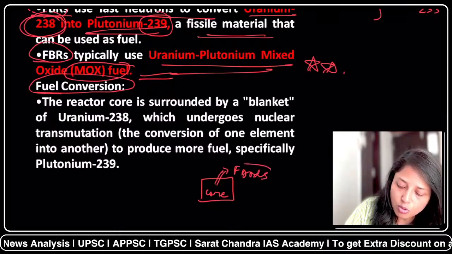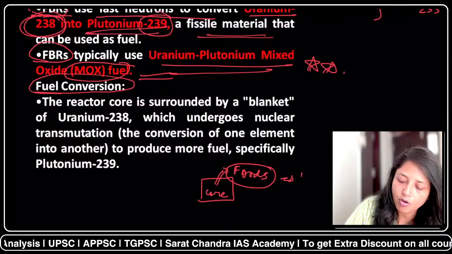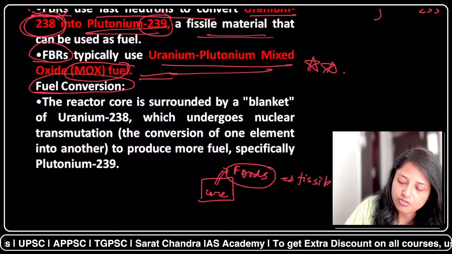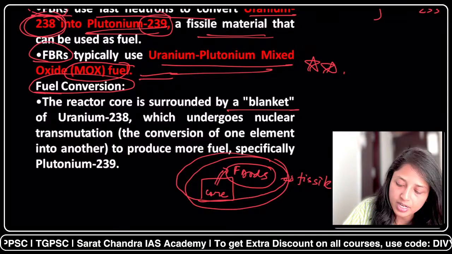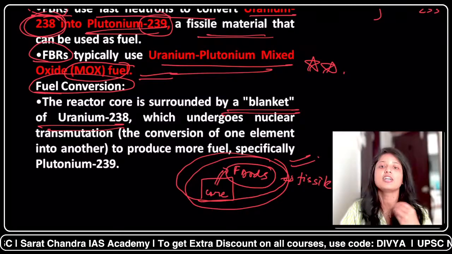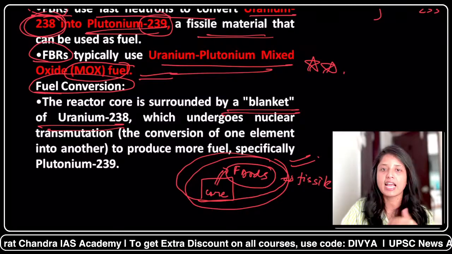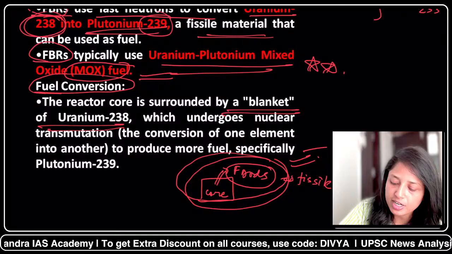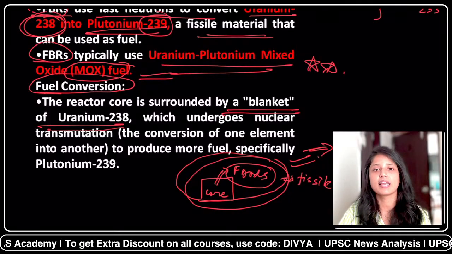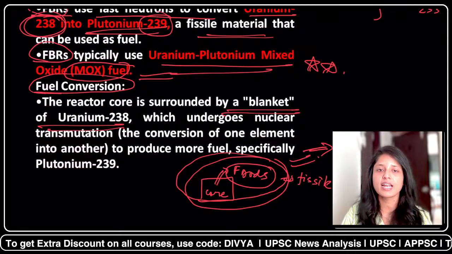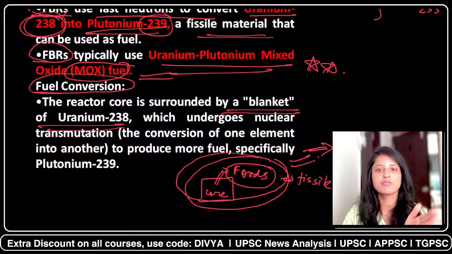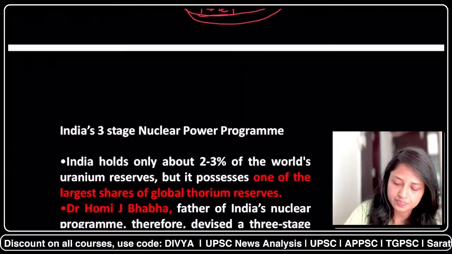These fuel rods will be made of the fissile material, and this fissile material will be covered by a blanket, and this blanket will be a fertile material. So when the nuclear reaction takes place, this fertile material will be converted into fissile material, and hence we will get more new fuel. So please don't get confused. When we discuss stages 1 to 3, you will get more idea.